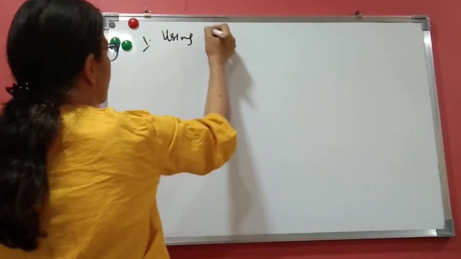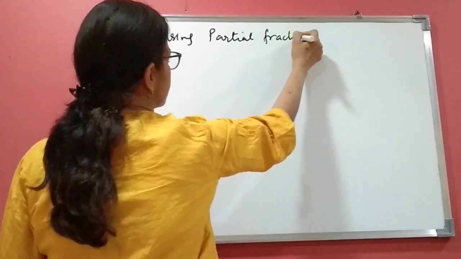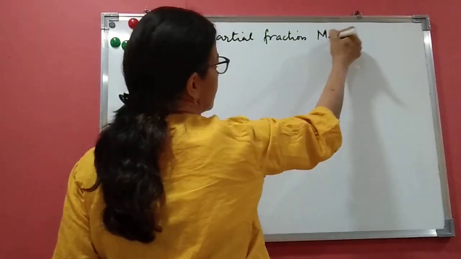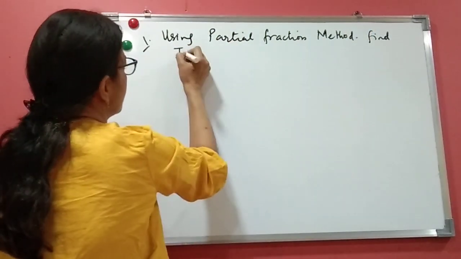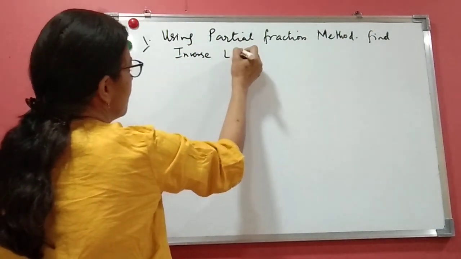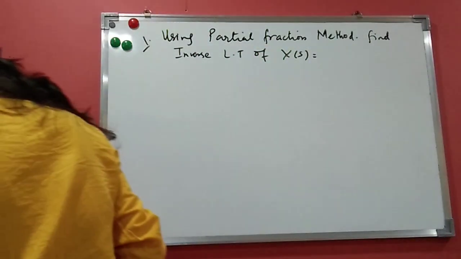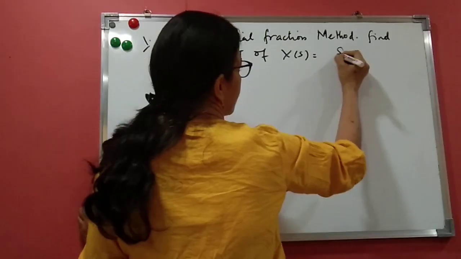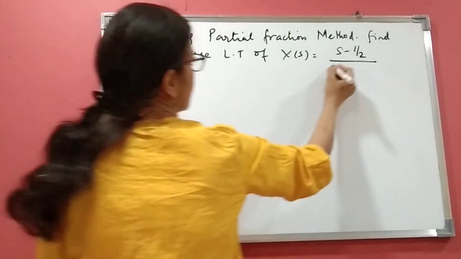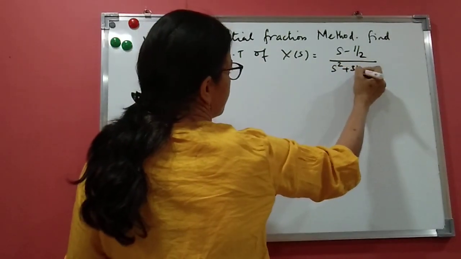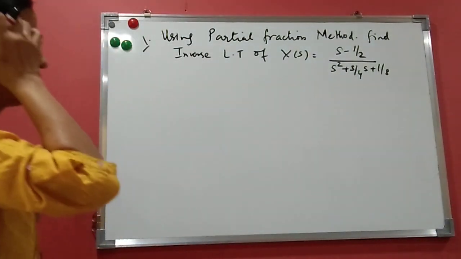Using partial fraction method, find the inverse Laplace transform of X(s) = (s − 1/2) / (s² + (3/4)s + 1/8). Okay, no ROC is given.